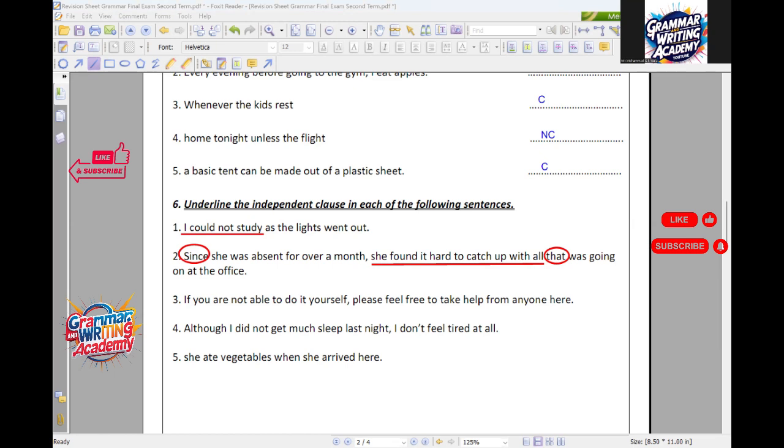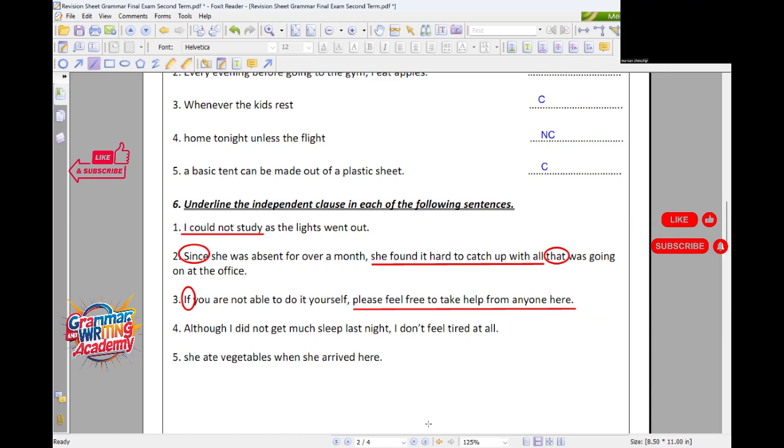Okay, Marwan. I'm running out of time, by the way. Sentence number 3. If you're not able to do it yourself, please feel free to take help from anyone here. So, what are you going to underline? Please feel free to take help from anyone here. Perfect. Thank you, Marwan. Here, the first part, as you can see, has a subordinating conjunction, if. So from if to the comma, I don't need this part. This is a subordinate part.